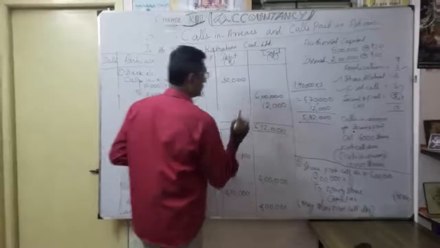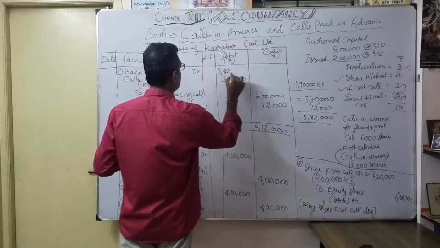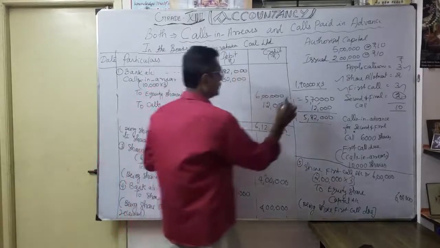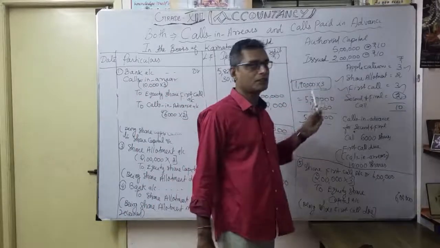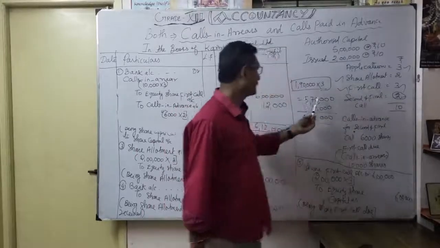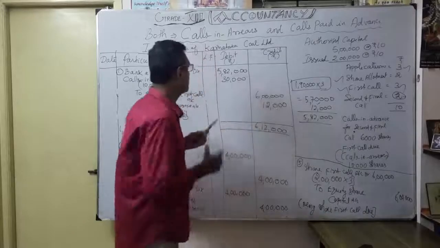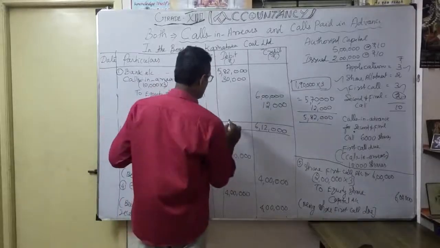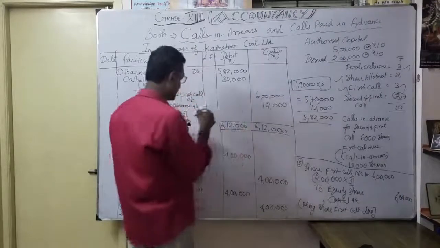This 12,000. Now totally how much did you receive? 5,82,000. Instead of 2 lakhs, only 1,90,000 shares paid the first call, so at 3 rupees that is 5,70,000. Then this 12,000 they paid in advance. Totally 5,82,000. Now total it and you will get both sides 6,12,000. Correct? Verify the total debit side and credit side.